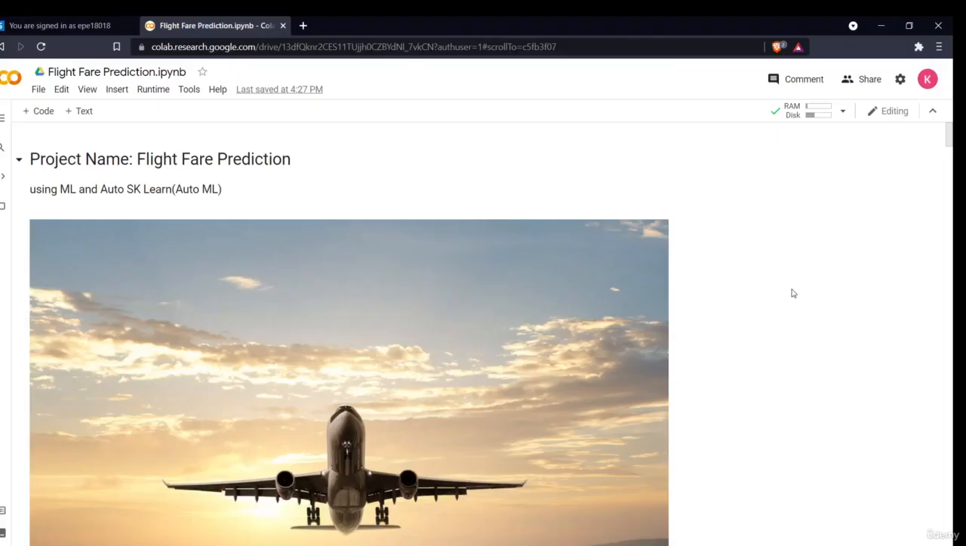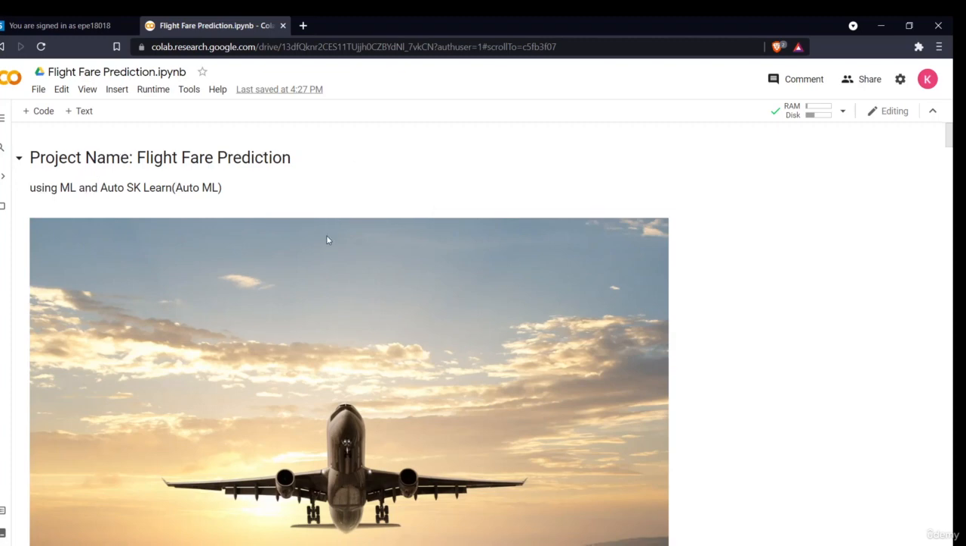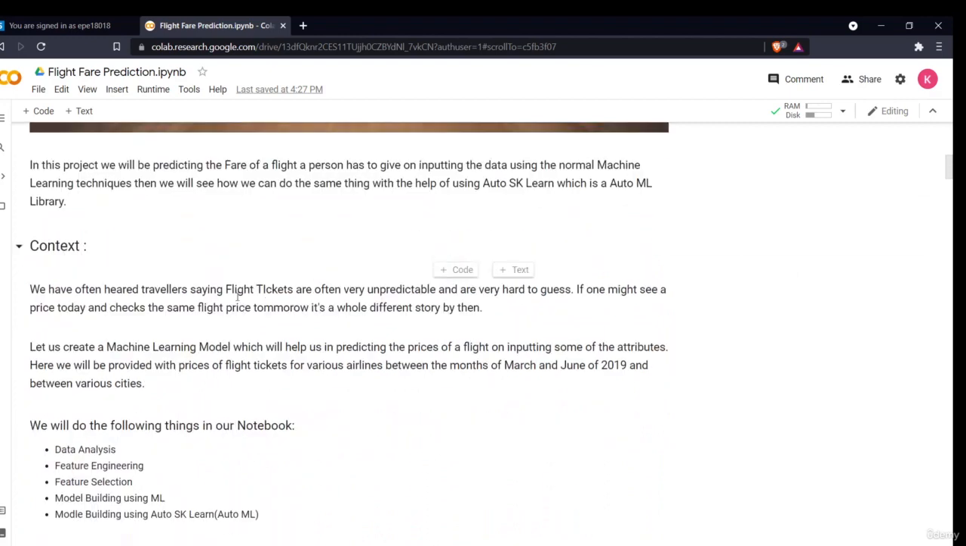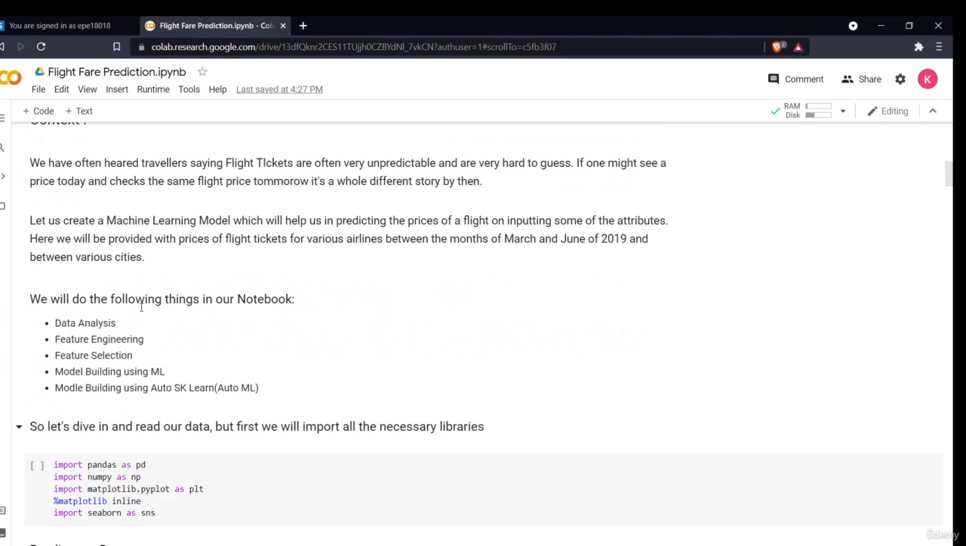Hello all. So now let's begin with our project. Our project name is Flight Fare Prediction using machine learning and AutoSklearn. As I've already given you the introduction about the project, this is the context which I've taken from the literature. I have already told you why this project is important and what is the motivation behind it. I have told you what the timeline of our project is: data analysis, feature engineering, feature selection, model building using machine learning, and model building using AutoSklearn.